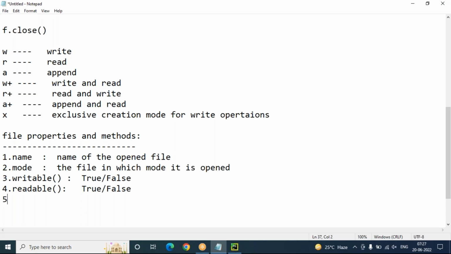Next one is the closed property. Closed is not a method, it's a property. This also will return true or false. Using this closed property you can check whether your file is closed or not. If your file is already closed, then the closed property will return true, otherwise it returns false. So these are the file properties and methods. First example, I want to show you this one only.